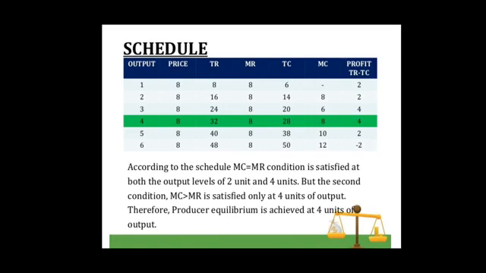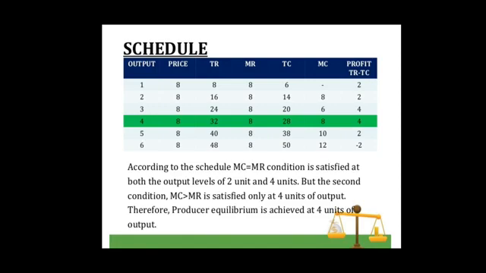Now coming to the second situation, when output is 4 units, marginal cost is rising, and beyond this point marginal cost becomes greater than marginal revenue.